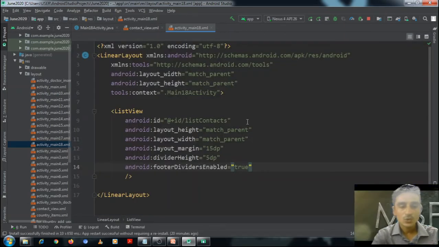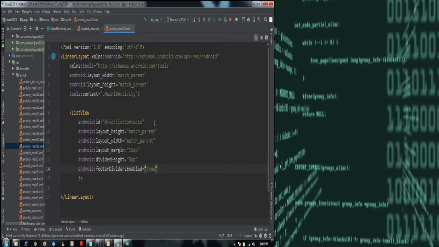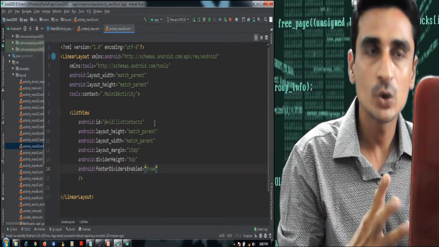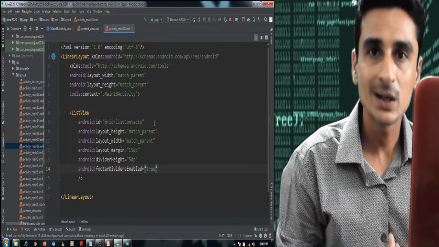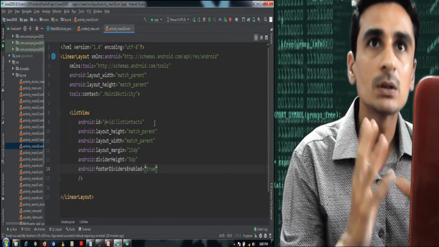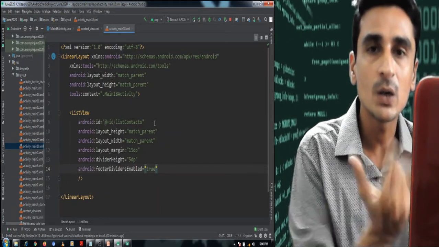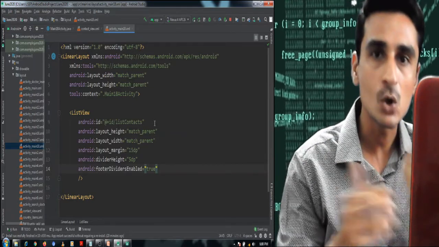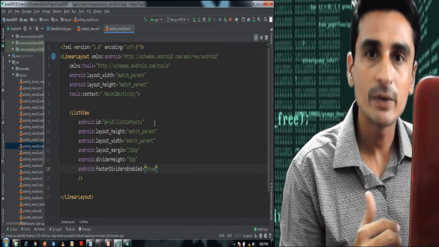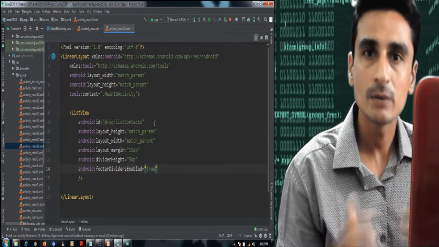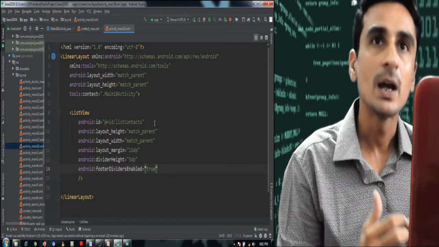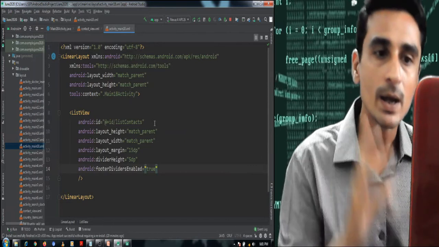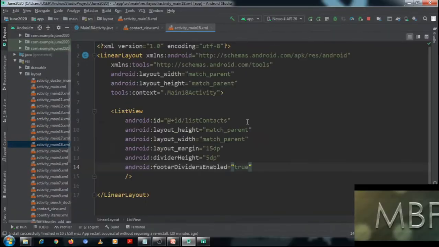Okay, list view is available and it is shown on our layout, as you can see. Id is also given. So now what should we do once we have list view defined? Now in our activity we should query the contact content provider and fetch the records as a cursor, and from that cursor object we will read records one by one, and each record will have two columns retrieved from the query. We will be showing these two columns in our two text views. So let's move to the activity without wasting time.